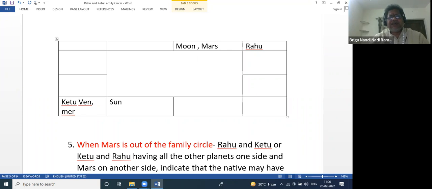Out of the Rahu Ketu family circle, Moon is mind. Moon is out of mind and cloudy because of Rahu's aspect. Moon is mind and Rahu is cloud. So a cloudy mind. So they don't take decisions properly, and they will take wrong decisions. And that's why mother may take wrong decisions if Mars is also there. Moon, Mars, Rahu, for example. So in such cases.